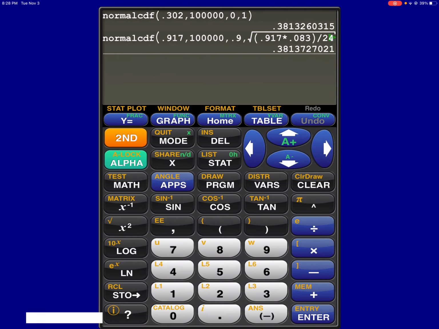Look at that. It's off by a little bit, but then again, I rounded some of these numbers, so that's why it's off by a little bit, because it's not exactly 0.917, but it's basically the same.